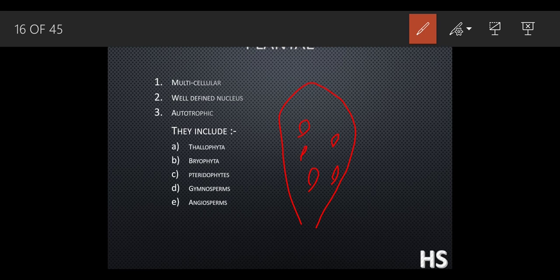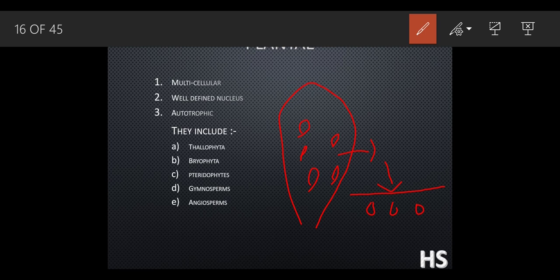When these spores get the favorable condition, they come out from the leaf and go into the soil. And when they go into the soil, when they get water, favorable temperature, and proper oxygen, the spores develop into a new plant.